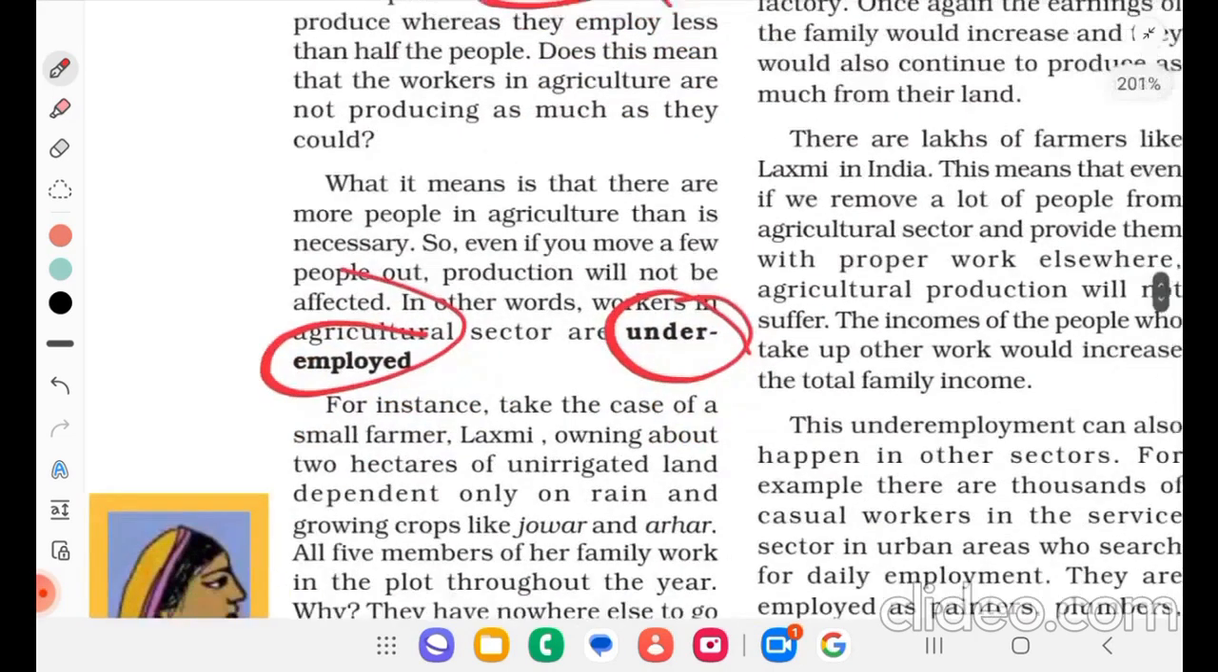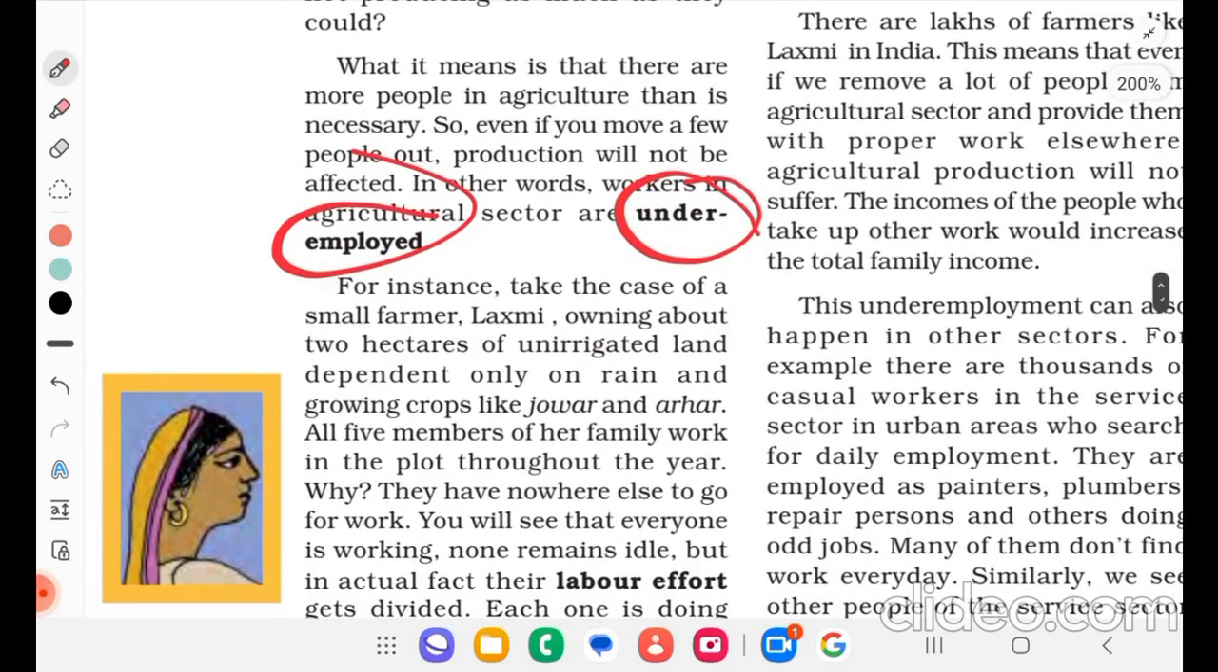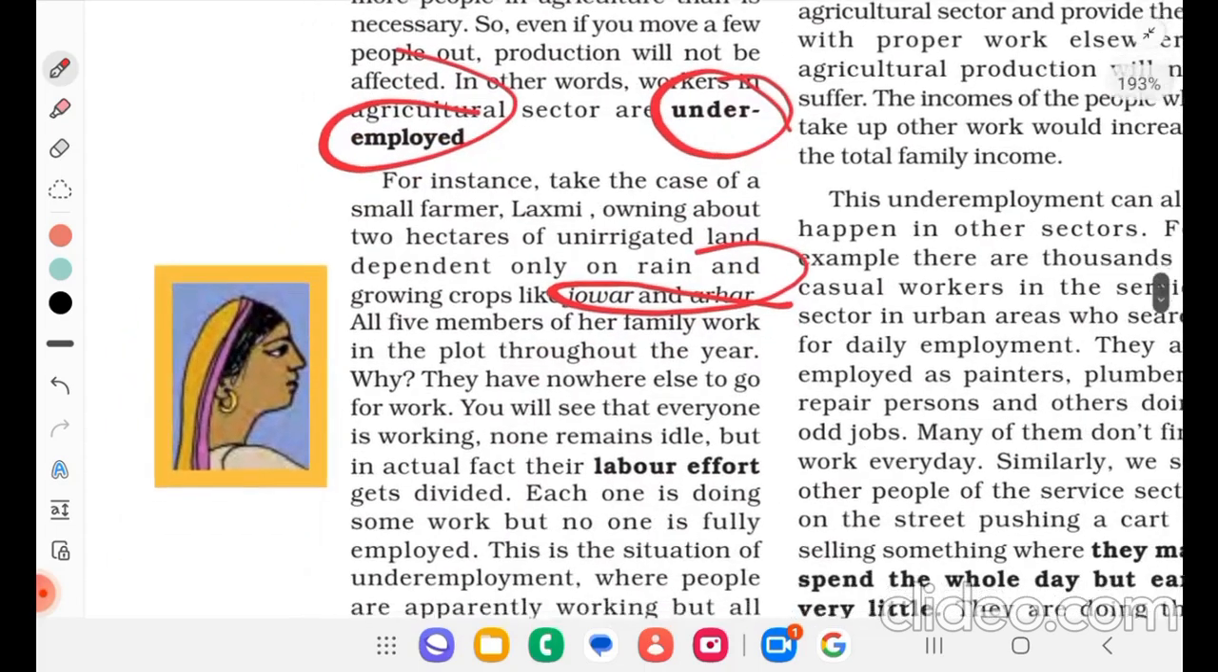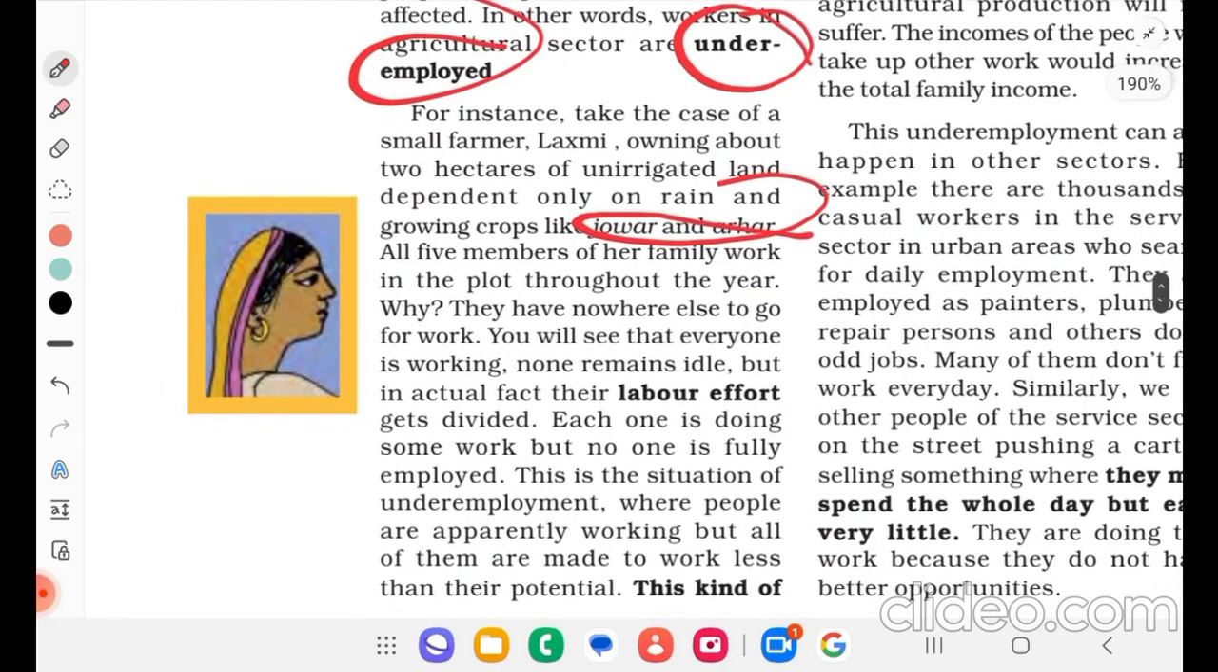So for instance, take the case of a small farmer Lakshmi owning about 2 hectares of unirrigated land dependent only on rain and growing crops like jowar and arhar. All 5 members of the family work in the plot throughout the year. Why? They have nowhere else to go for work. You will see that everyone is working. None remains idle, but in actual fact, their labor effort gets divided. Each one is doing some work, but no one is fully employed.